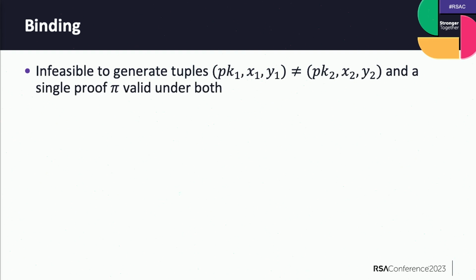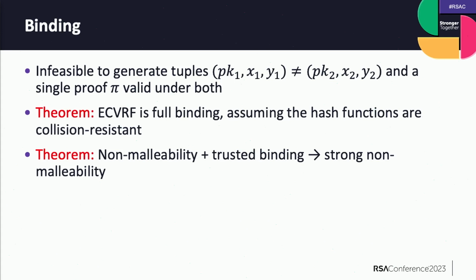And we also propose this new security notion called binding. It is infeasible to generate two different tuples of public key, input and output, and also a single proof which is valid under both tuples. Here we prove that ECVRF is full binding, assuming that the hash functions are collision resistant.